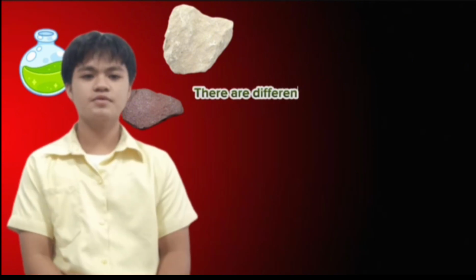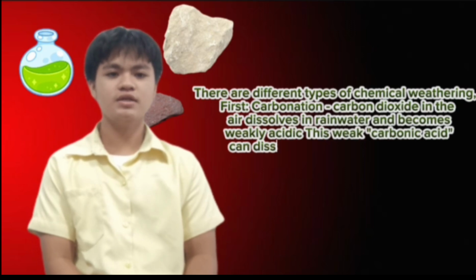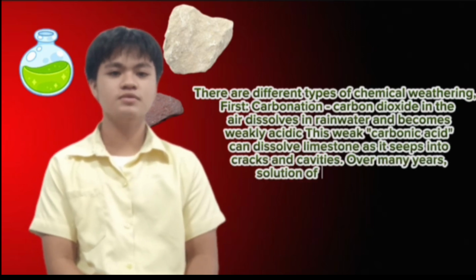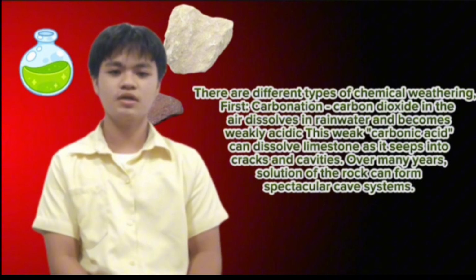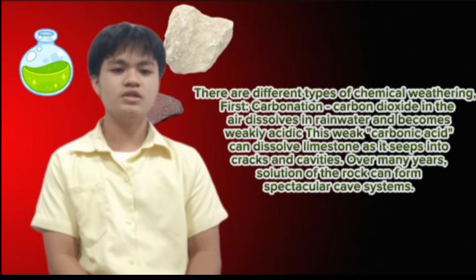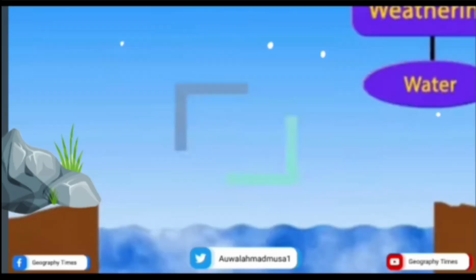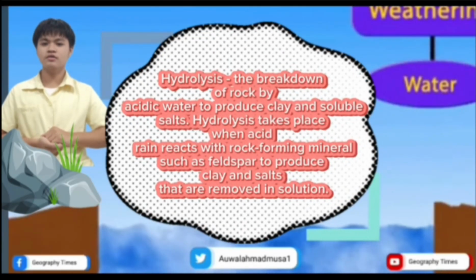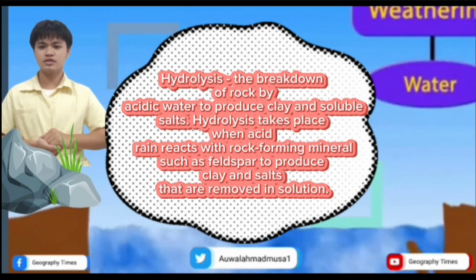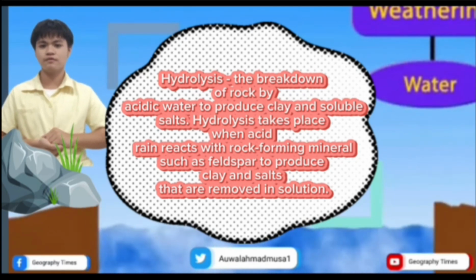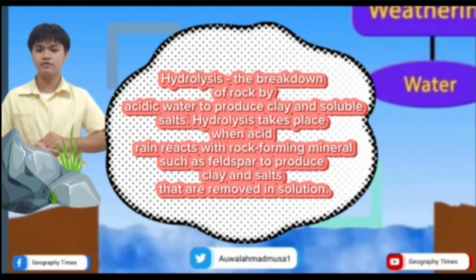There are different types of chemical weathering. First, carbonation. Carbon dioxide in the air dissolves in rainwater and becomes weakly acidic. This weak carbonic acid can dissolve limestone as it seeps into cracks and cavities. Over many years, solution of the rock can form spectacular cave systems. Second, hydrolysis. The breakdown of rock by acidic water to produce clay and soluble salts. Hydrolysis takes place when acid rain reacts with rock-forming minerals such as feldspar to produce clay and salts that are removed in solution.